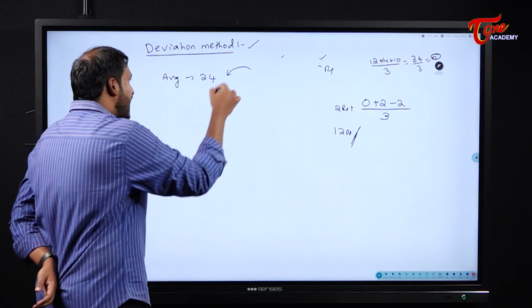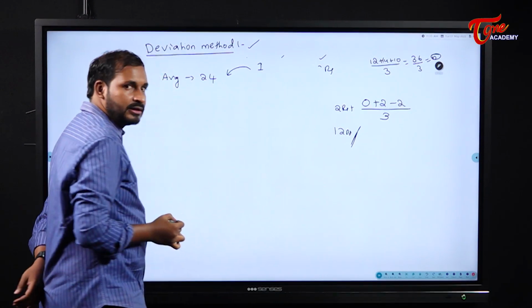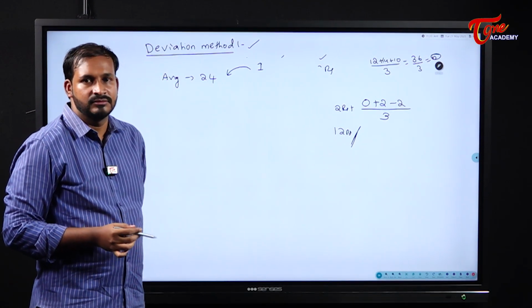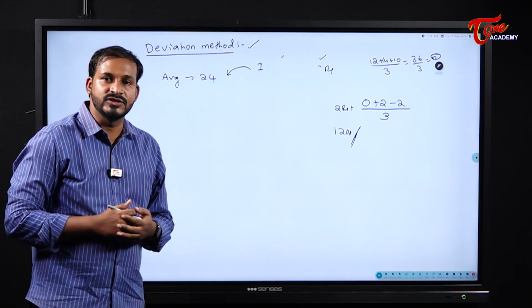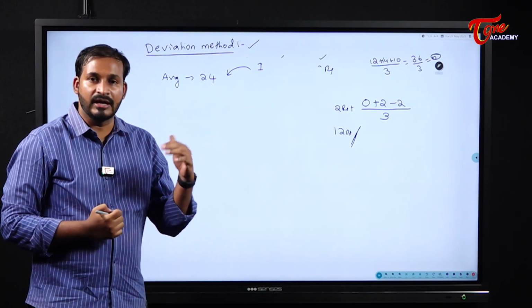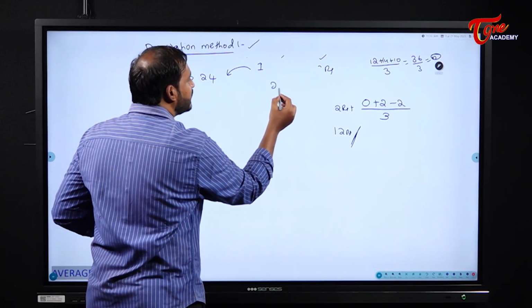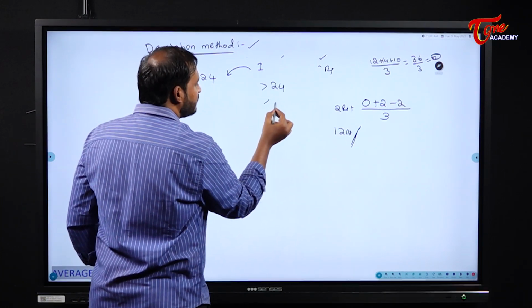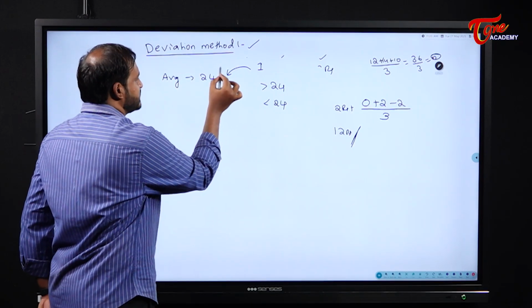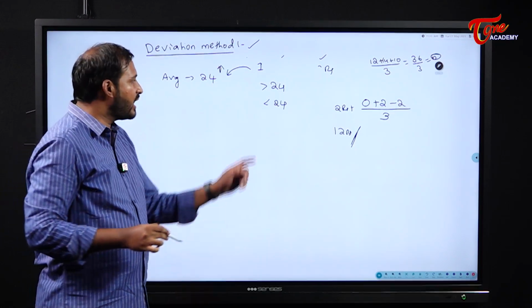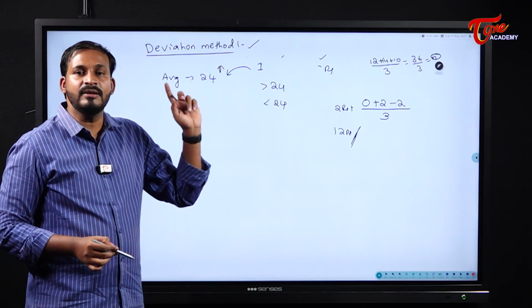Because of the addition of that person, what happened here is the average is increased by 1. Now tell me, what will be the weight of this newly added person? Approximately, not exactly, what will the weight be? Tell me whether it will be greater than 24 or less than 24. If the average increases, what happens to the weight of the new person? Whether it will be greater? Definitely it will be more than 24.